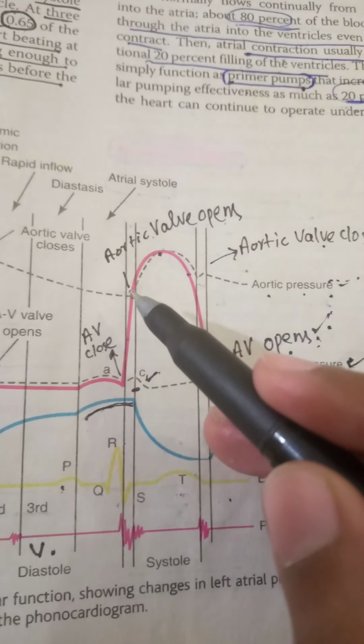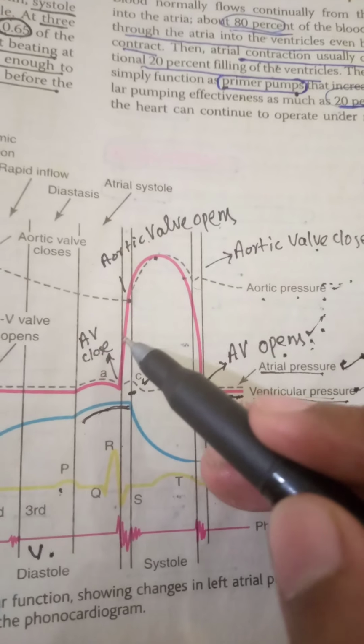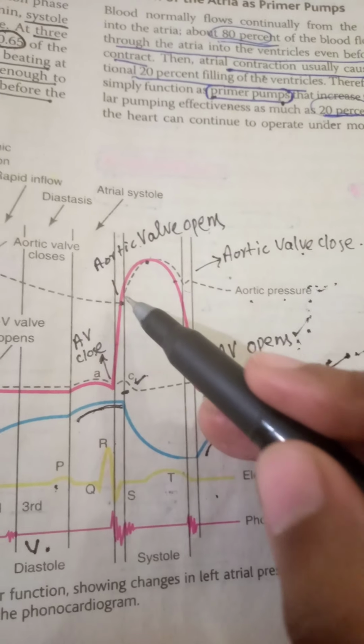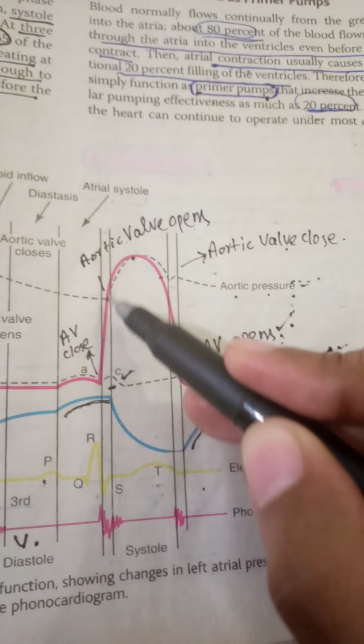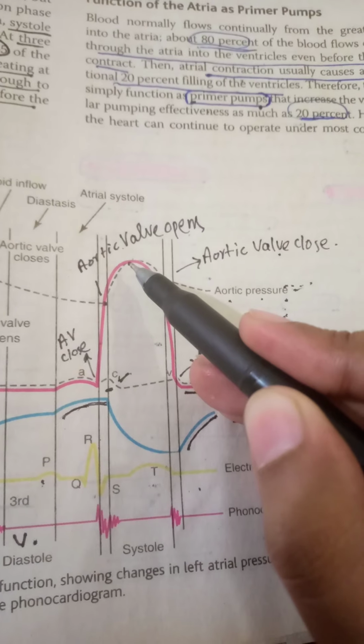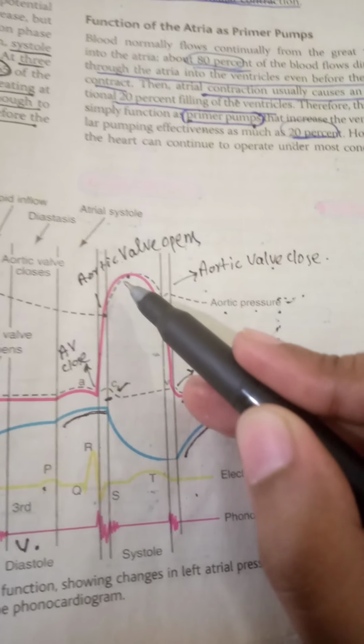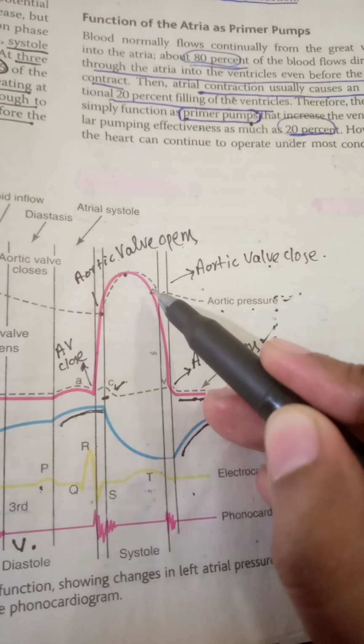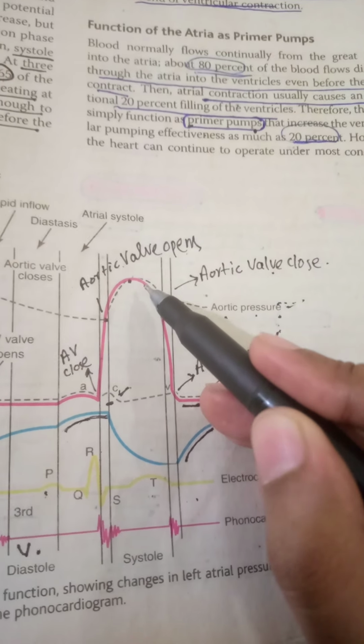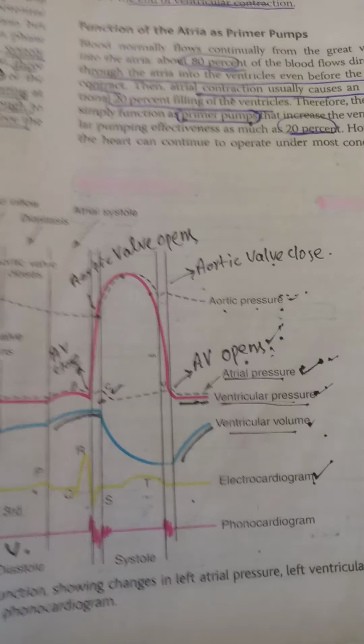After opening of this aortic valve, the blood will be ejected from the ventricle into the aorta, and this phase from this point to this point is referred to as the rapid ejection phase of the ventricle, and then from here to here, this phase is referred to as the slow ejection phase of the ventricle.